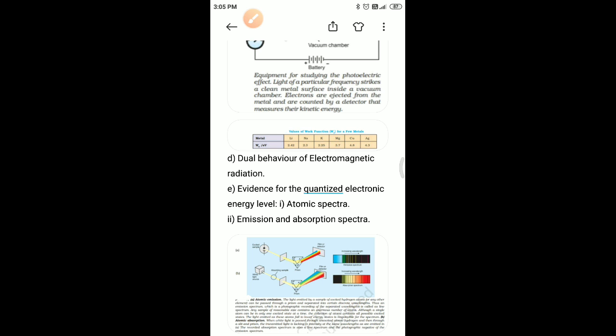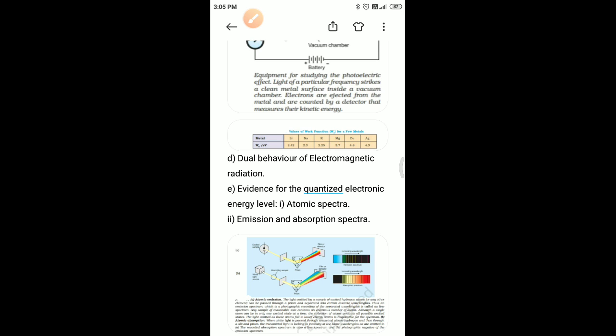We can convert this 3.31 × 10^-19 joule to the energy of 1 mole of photons. The energy of 1 mole of photons is 3.313 × 10^-19 joule × 6.022 × 10^23 per mole. The mole constant is 6.022 × 10^23 per mole. By multiplying these two, we'll get the answer 199.5 kilojoule per mole.